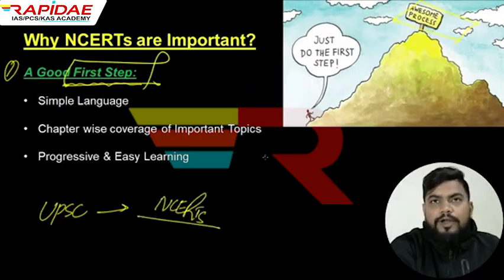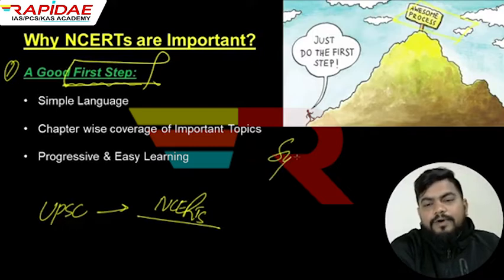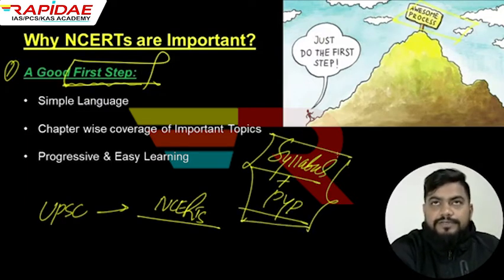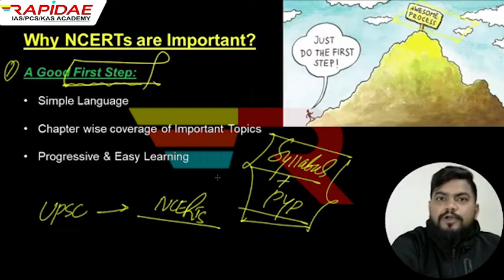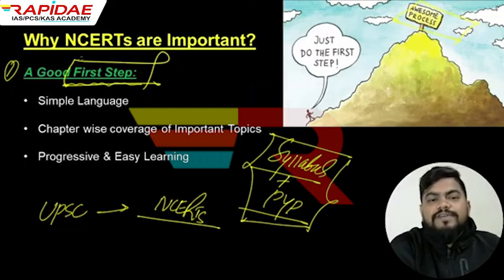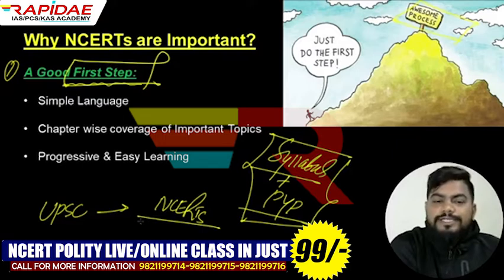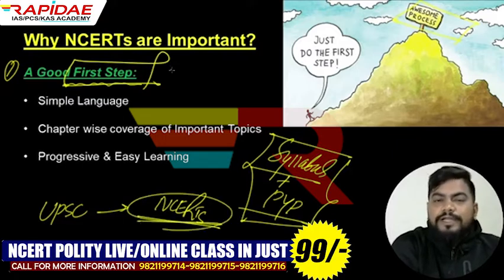Though you already know that syllabus and previous year paper, these things are the foremost tools you should be having. These are the foremost resources, the first resources you should be having. But I'm talking about the resource content which we will be reading, right? The new content which we will be reading. So NCERT should be the first content you should be reading.